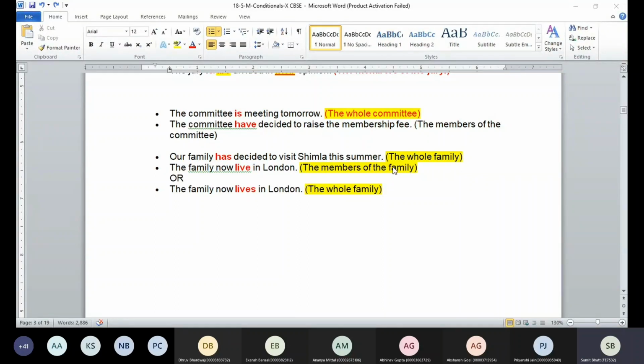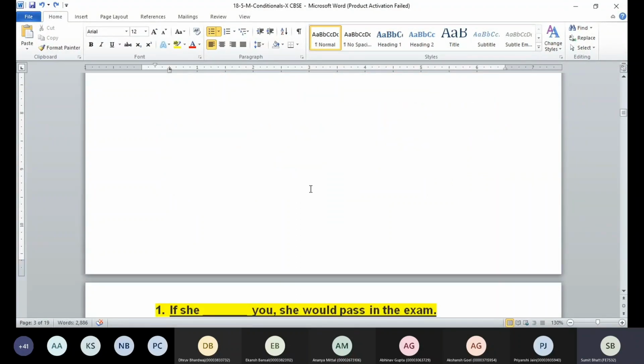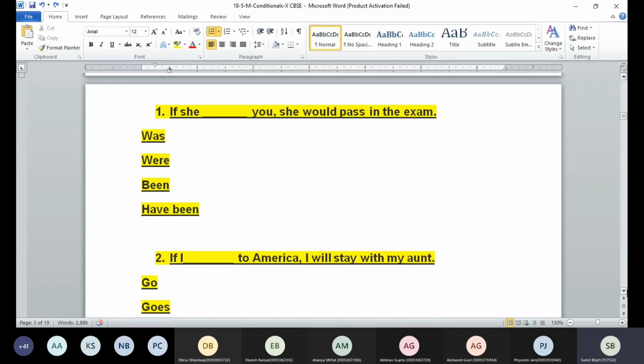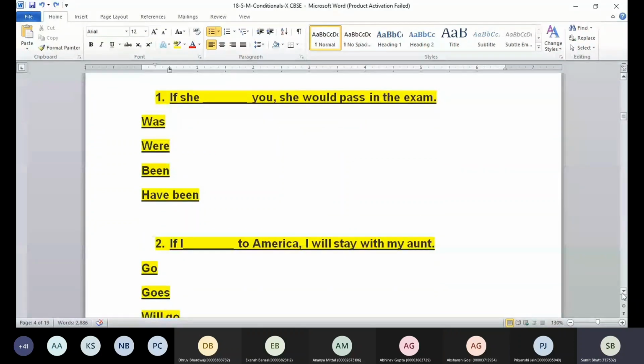Conditionals. So we are going to discuss conditionals, but before that, I'm going to show you some questions. Let's see how many of you really know about these conditionals beforehand. So first question we have: if she dash you, she would pass in the exam. What do you think if you get this question in the exam? If she were you.